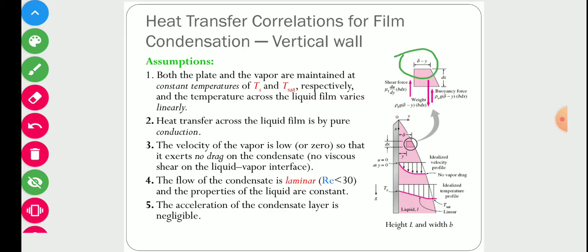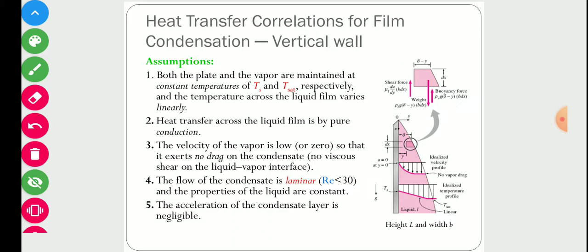So their difference will be the thickness of the control volume. The dimensions of this control volume are: its thickness is delta minus y, its height is dx, and its width is b. So its volume will be b into dx into delta minus y.